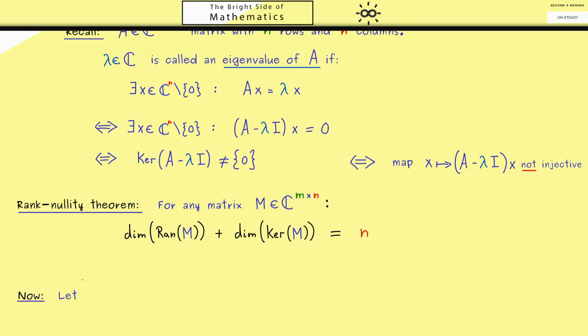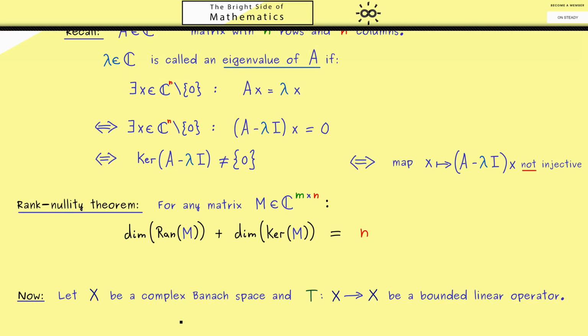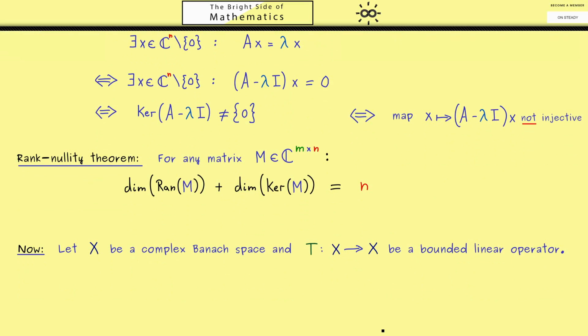Now, for the rest of the video, let X be a complex Banach space. And T from X to X should be a bounded linear operator. To put it in other words, X is the generalization of C^n and T for the matrix A. Therefore, the spectrum of T should be the generalization of the set of all eigenvalues. So it should be a subset of the complex numbers. And usually it's denoted by the lowercase sigma.